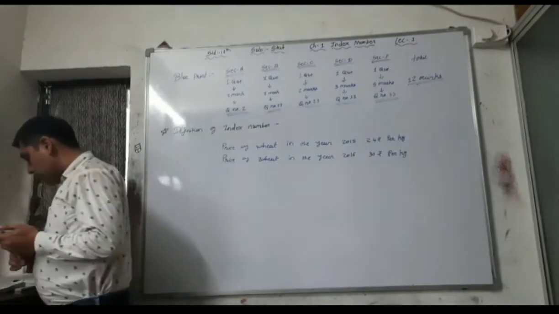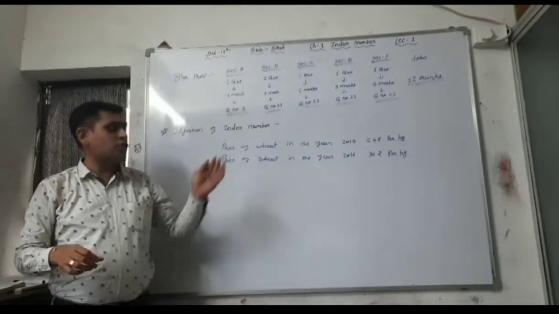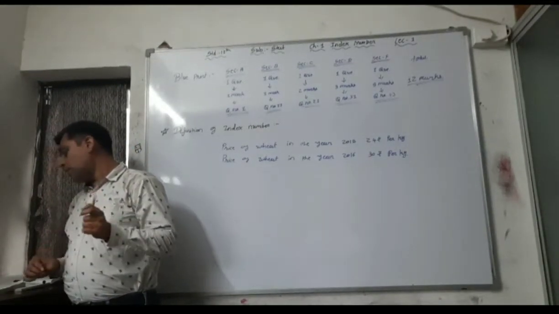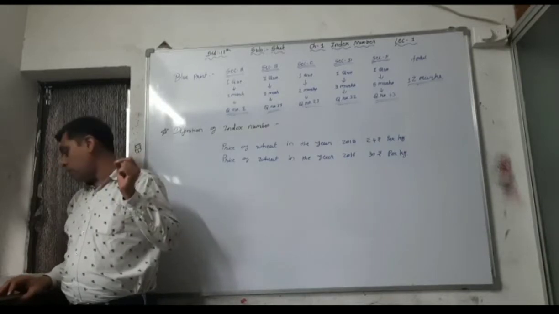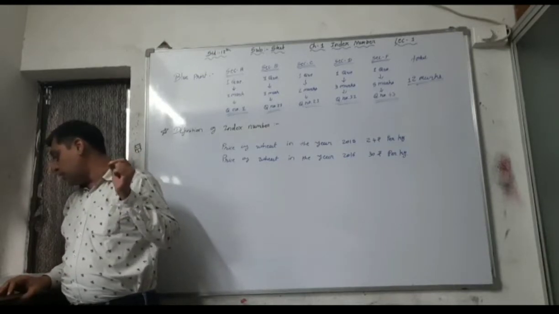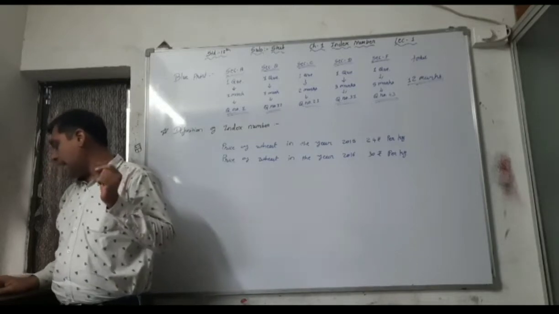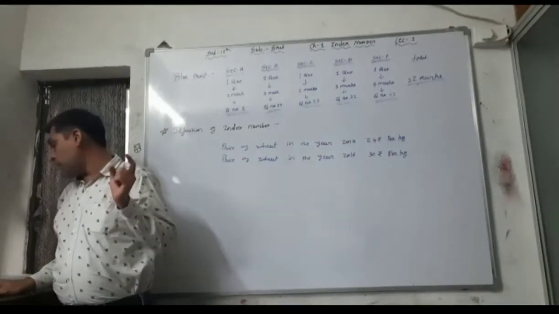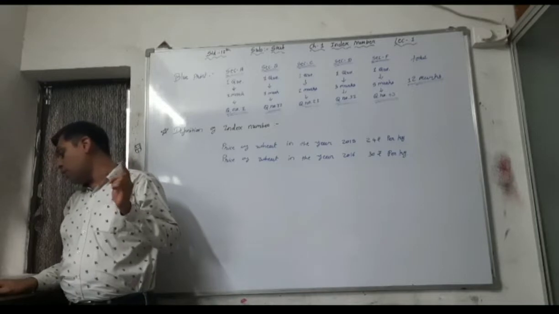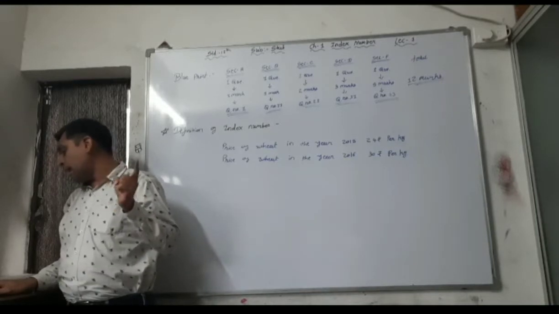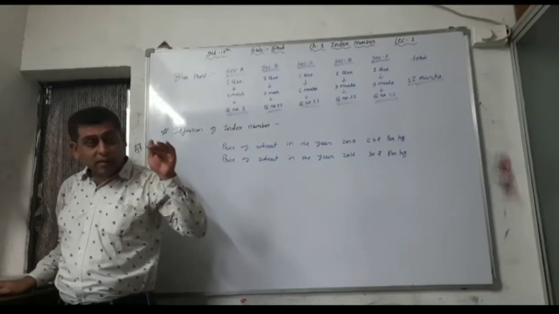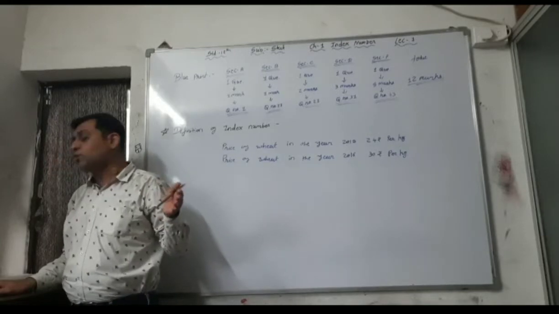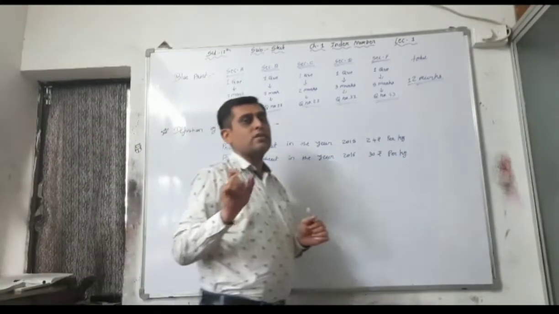Now see the definition. First of all, the definition of index number. Page number 3, the percentage change. See the dark one: the percentage change in the value of the variable associated with any item. First of all, what is an index number? We have seen the definition: the percentage change in the value of the variable associated with any item for the given, that is current period, compared to its value in the fixed, that is base period, is called an index number. See, it is statistical language.